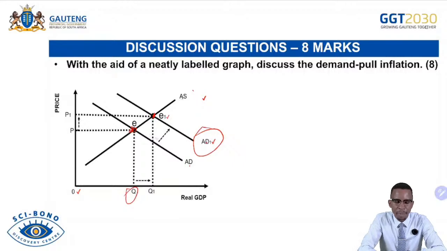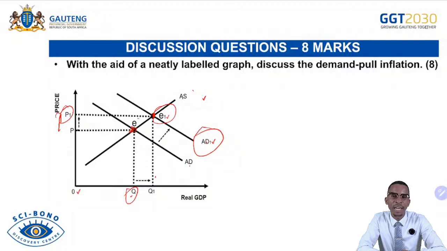That simply means the price will be pushed up from P to P1. You see the new price there, and a new equilibrium is created at E1. The quantity demanded increases, but the quantity supplied remains constant at Q. That leads to demand-pull inflation. You must be able to draw this graph. We haven't seen most of these graphs in the examination, but you will never know. Tomorrow, you might be surprised.